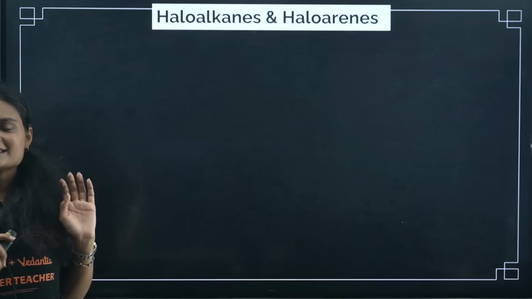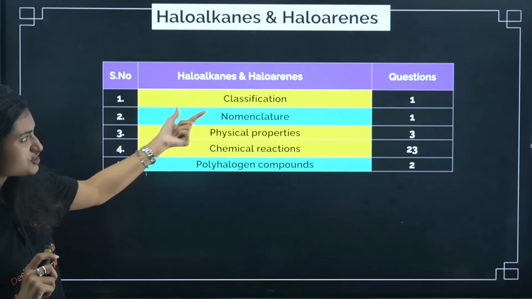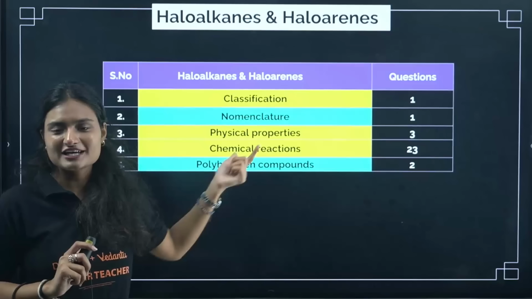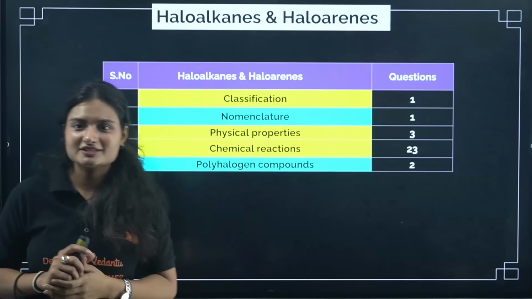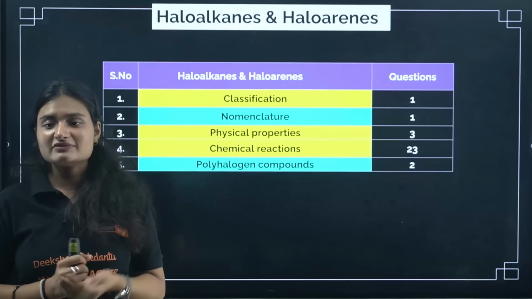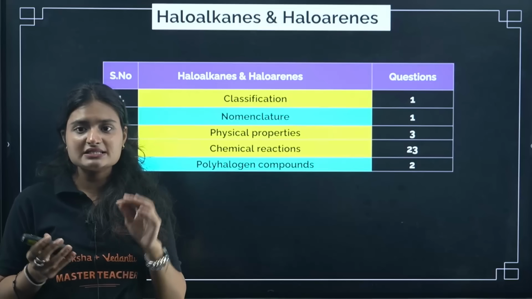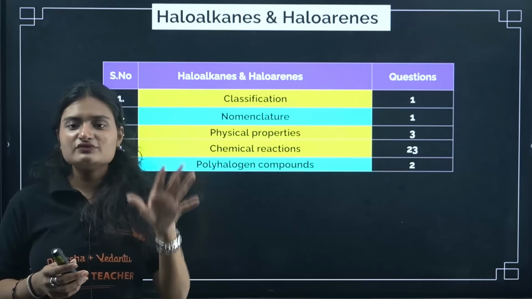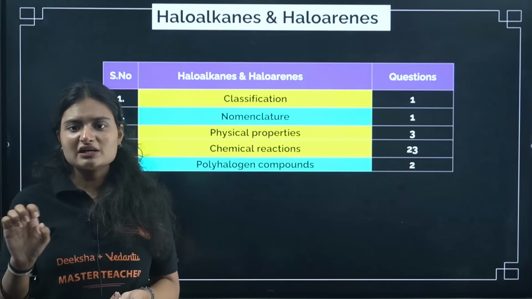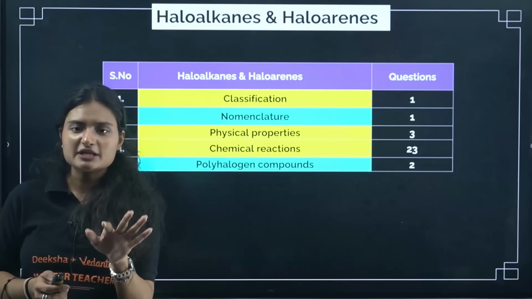Okay, next is haloalkanes and haloarenes. In haloalkanes and haloarenes, from classification 1 question, nomenclature 1 question. As you see, chemical reactions are very important. In your organic chemistry, you need to focus on the chemical reactions. Now in these chemical reactions, we are talking majorly about the chemical reactions that are given by the haloalkanes and haloarenes, or all of these organic compounds. Some questions will come from preparation also. Okay, 1-2 questions will be asked, that are like from your name reactions kind of thing.